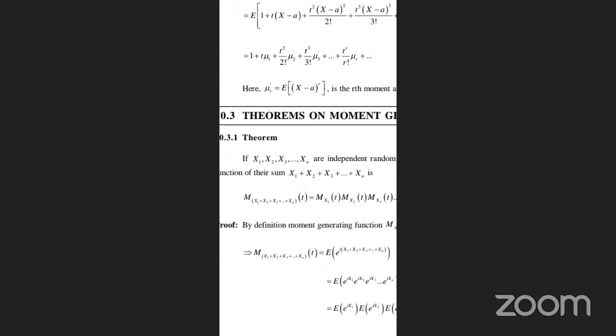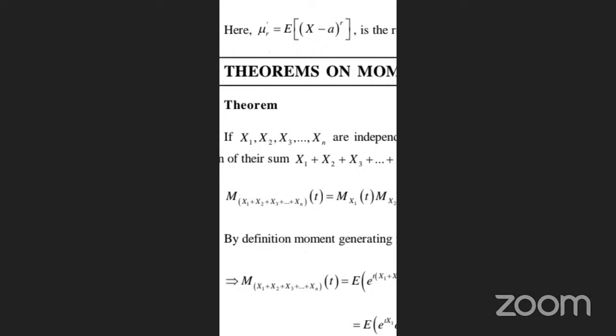Yes. By definition of the moment generating function, M_X(t) equals E[e^(tX)], so M_(X1+X2+...+Xn)(t) equals E[e^(t(X1+X2+...+Xn))].